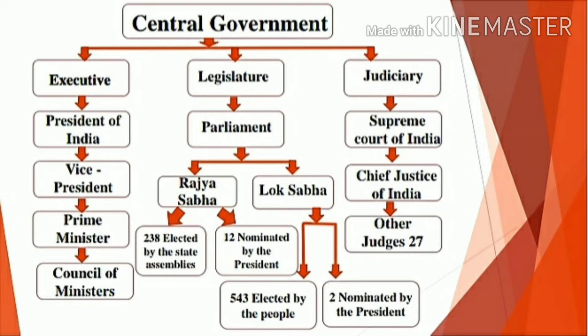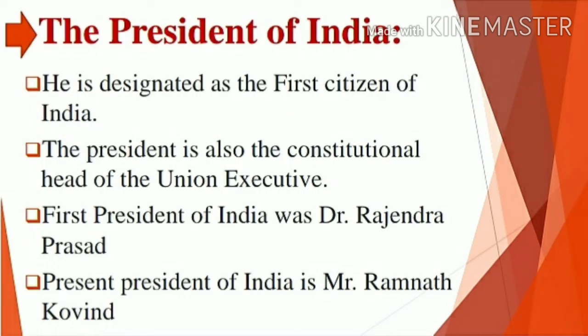Under that, first we'll move into the executive wing, the President of India. President is the nominal executive authority of the country. He is designated as the first citizen of India. That is, he is the executive authority. So we are considering him as a leader for the whole country. So he is called the first citizen of India. He is the supreme commander of the armed forces.